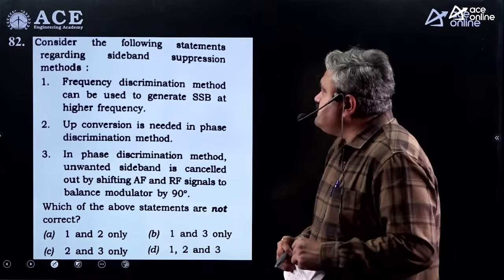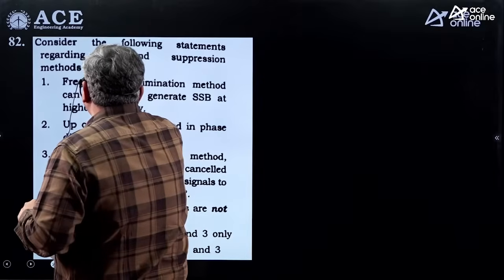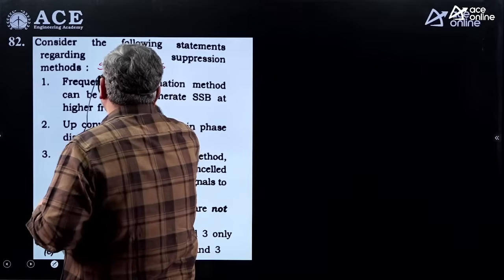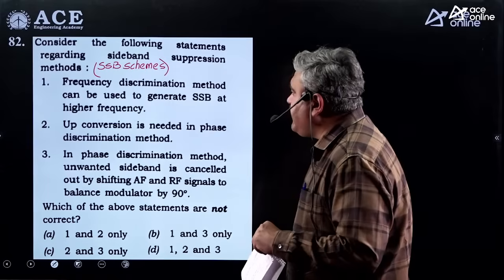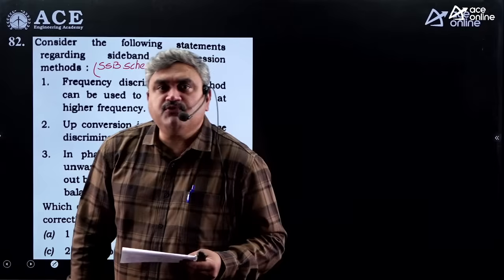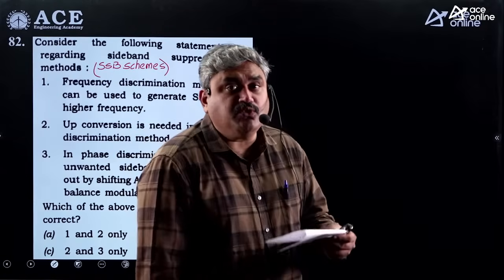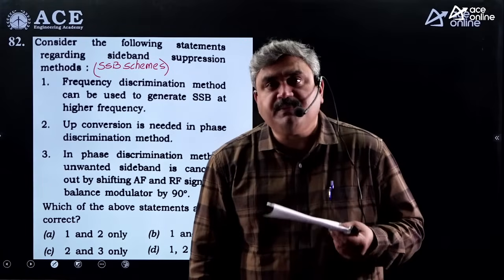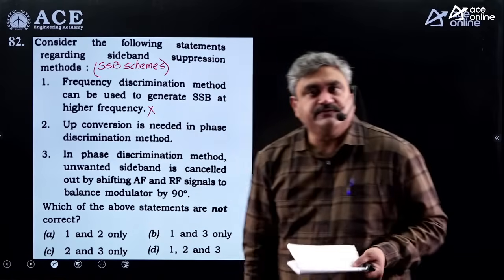Next. Consider the following statements regarding sideband suppression methods. Sideband suppression methods means what? You are going for SSB schemes. Now see the data. Frequency discrimination method can be used to generate SSB at higher frequency. Now very clearly given, higher frequency. Higher frequency means what? It will be in gigahertz range. So when you go for gigahertz range, it is very difficult to design your filter. Ideal filters are practically not possible to design, especially at very high frequencies. So you cannot use band pass filters for the discrimination process.